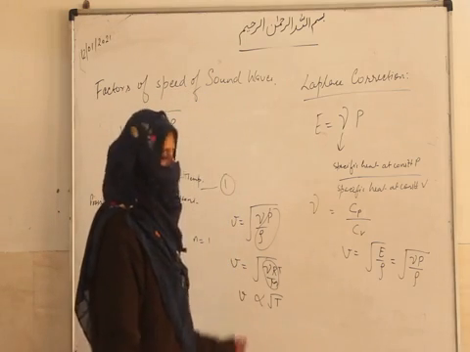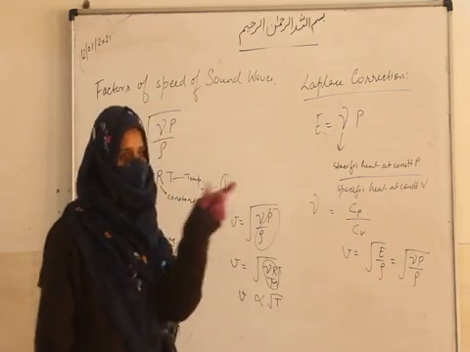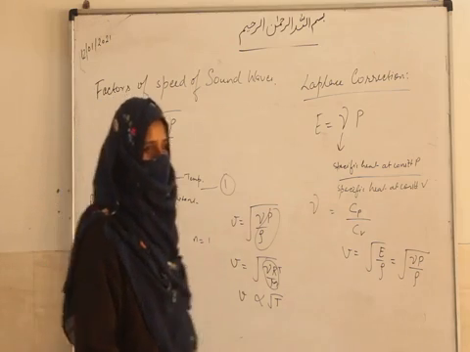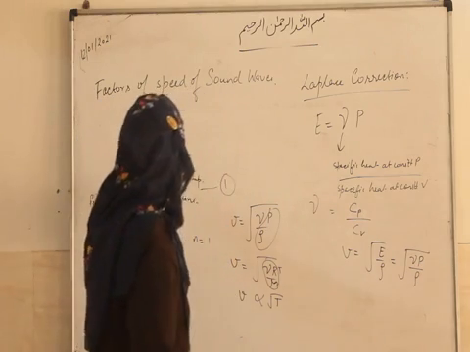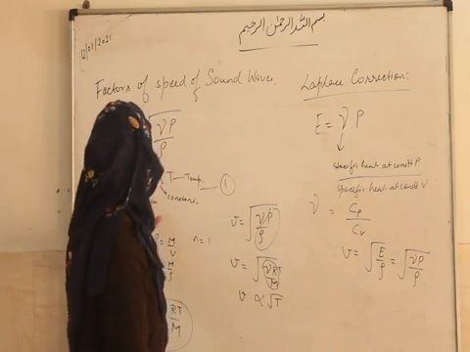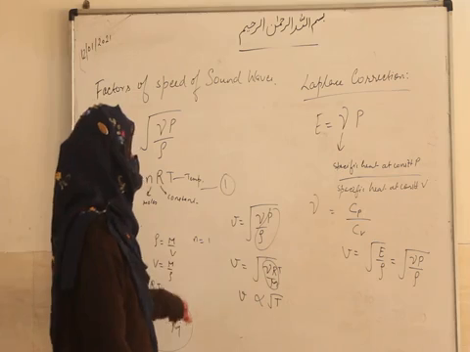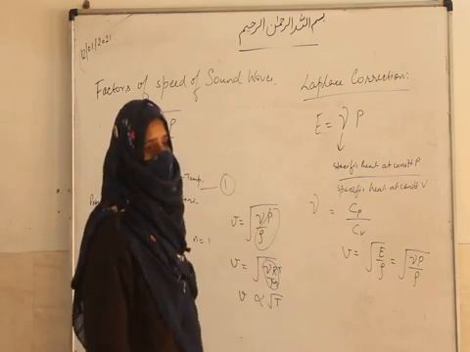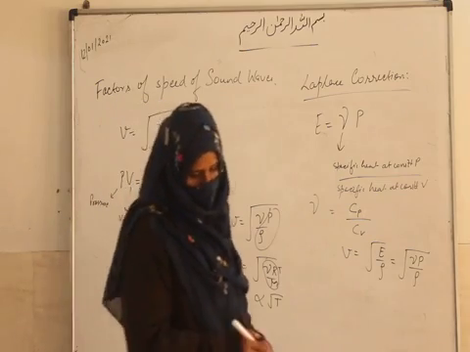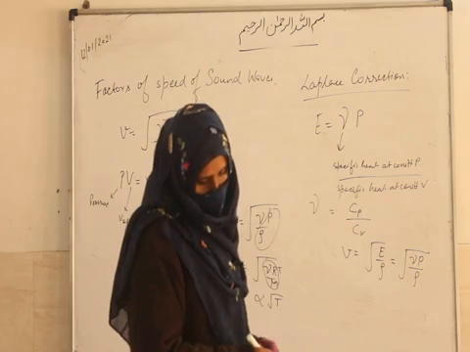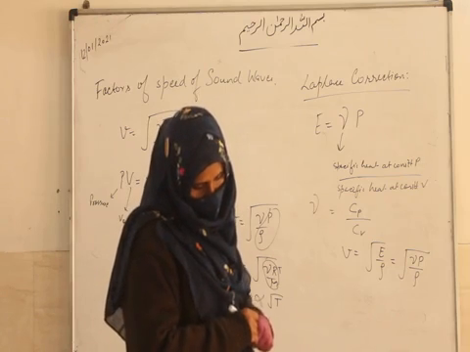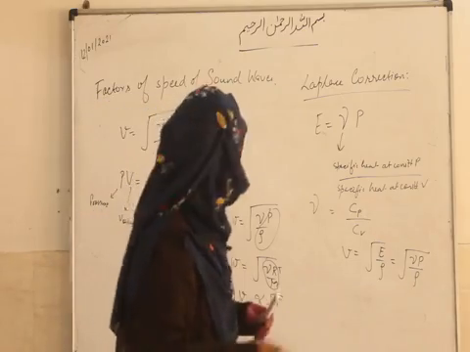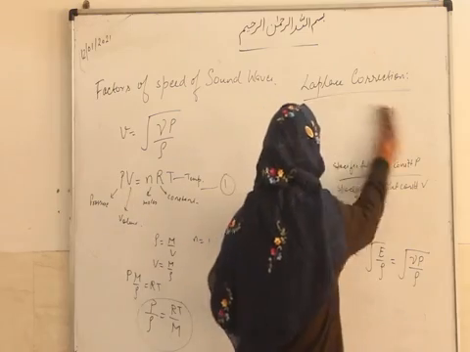So for one factor we have done this much, the derivation. The simple formula was gamma P upon rho. We used the gas equation, and after using the gas equation we got the speed of the sound wave in terms of the temperature, that is V is directly proportional to the square root of T. Now some more things are given in your book, so let's have a look at this.